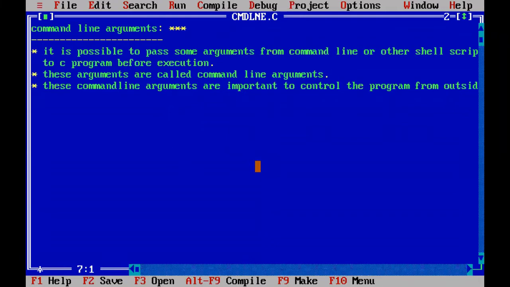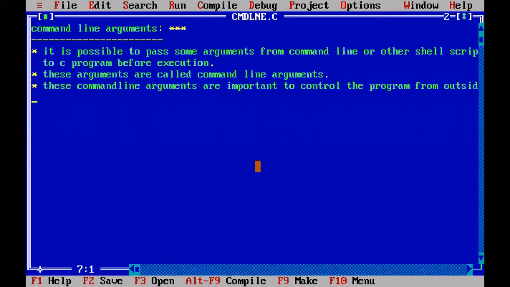For example, if I give start, that program will execute. If I give the command as stop, that program will receive the command before execution and it will stop. That means I can control the program by my commands, which are provided by command line arguments. So you need not give the commands inside the program.